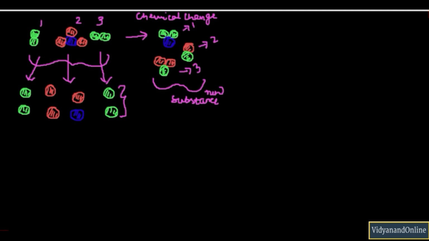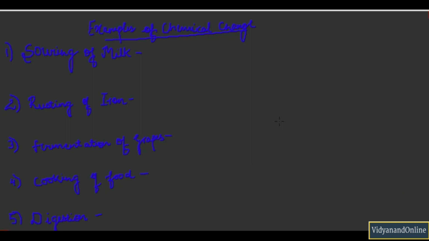So what happens in chemical change? In chemical change, you have rearrangement of atoms which give rise to making of new molecules, and thus new substances form whose property is completely different to the property of the original substance. Now these are the examples of chemical change.